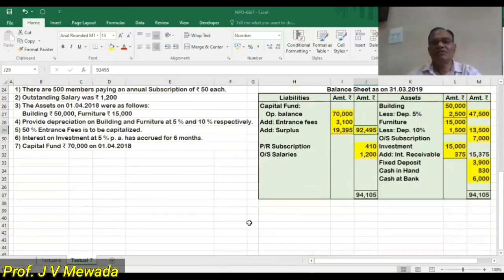So in the balance sheet, all totals are casted to the outer column. Here on the asset side, investment is 15,000 plus 375, so 15,375. So the total of the liability side is 94,105 and total of the asset side is 94,105.